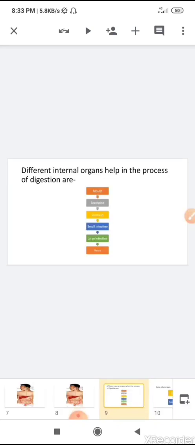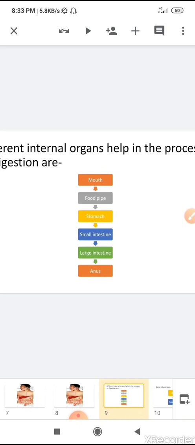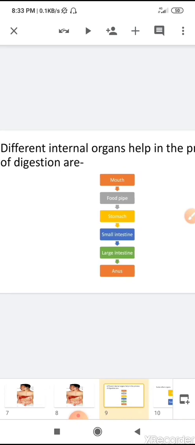So children, there are different internal organs that help in the process of digestion. What are they?